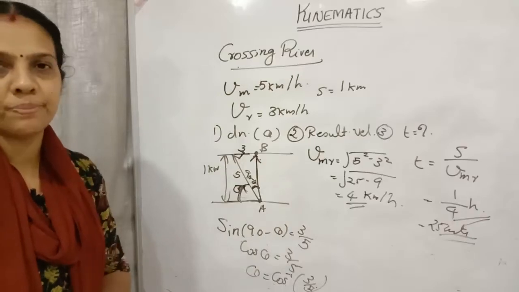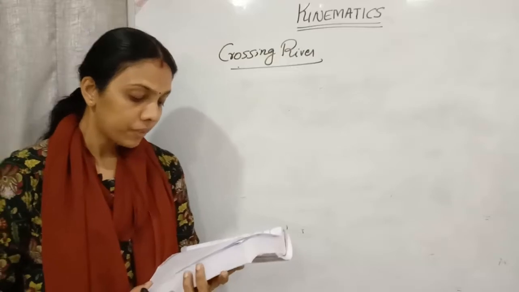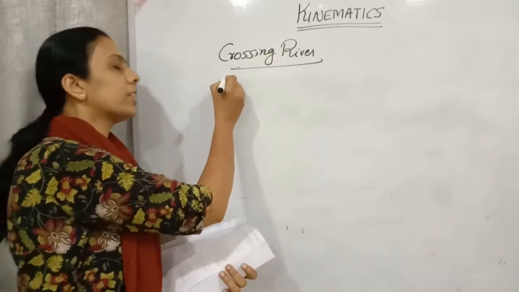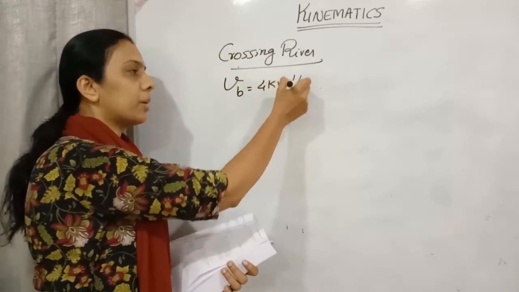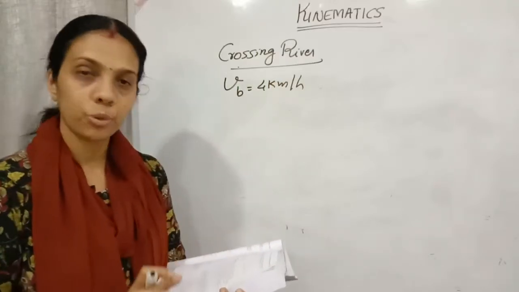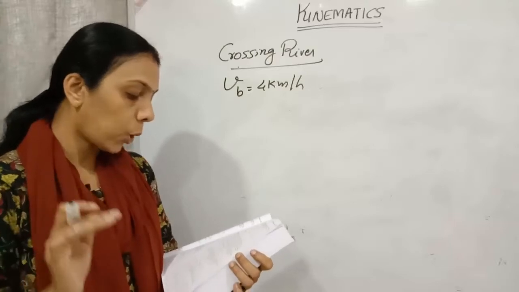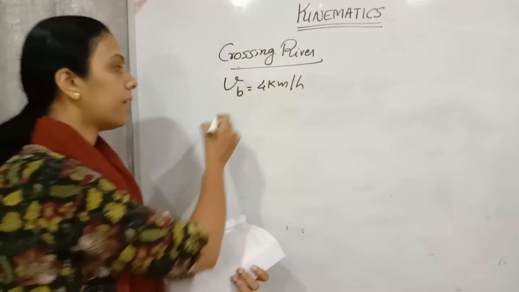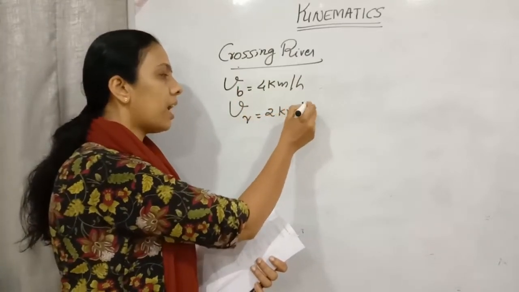So next question: a man can row a boat with 4 km per hour in still water. So velocity of the boat is 4 km per hour. Man or boat, anyone. The current of the river is 2 km per hour.